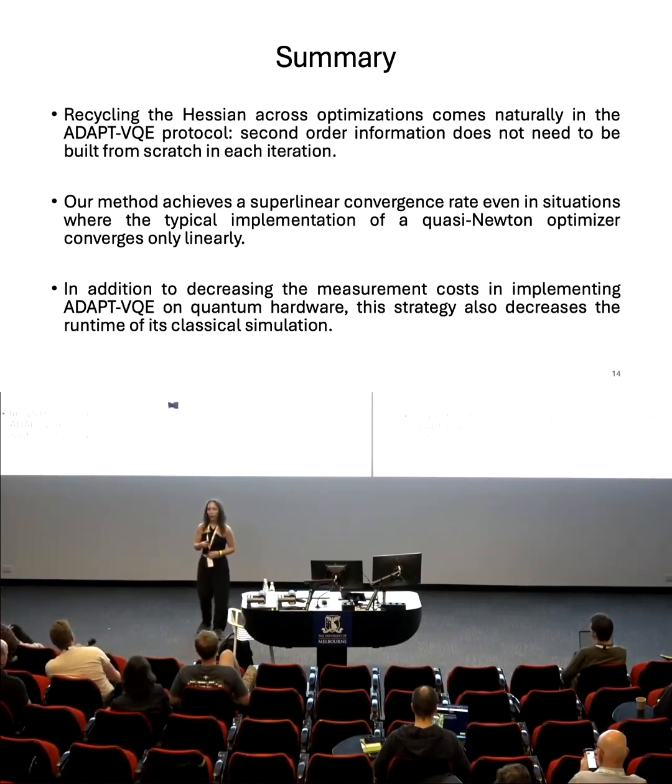Yes, so we are using full classical simulation, assuming an infinite number of shots. We are working on the noisy simulations, but the runtime increases a lot. Since we need to do the rotations for the measurements, and then the optimization itself takes much longer, and we need to take averages, it's very hard to perform these simulations for systems where the Hessian recycling protocol starts actually showing an advantage. So this is something that we're still working on.